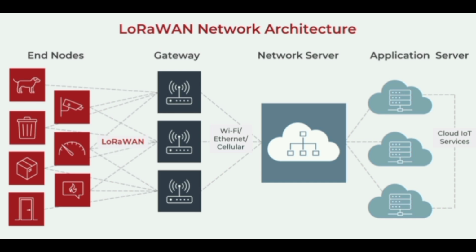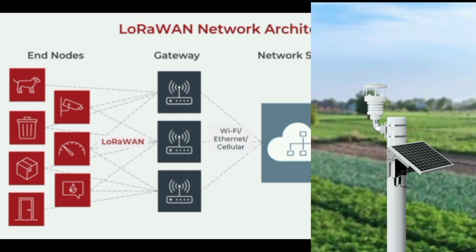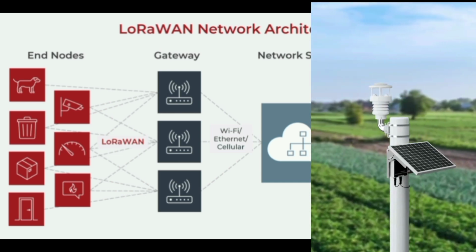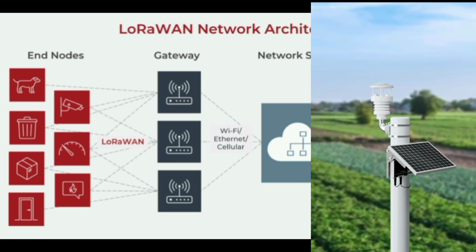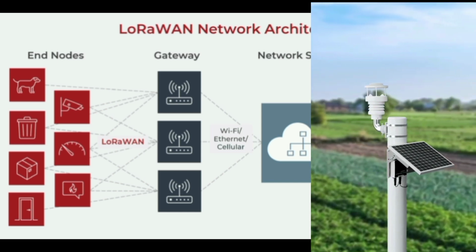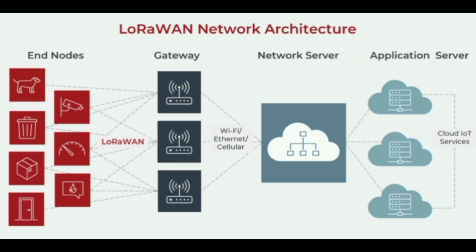So LoRaWAN makes long-range, low-power communication very possible, and it's ideal for smart solutions everywhere, just as we saw on the IoT weather station for monitoring atmospheric conditions. So LoRaWAN is a very important IoT communication protocol.